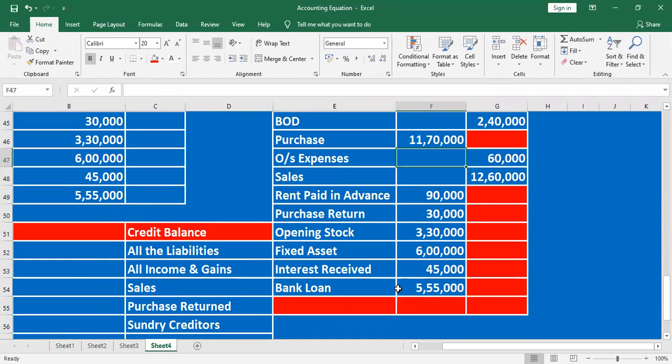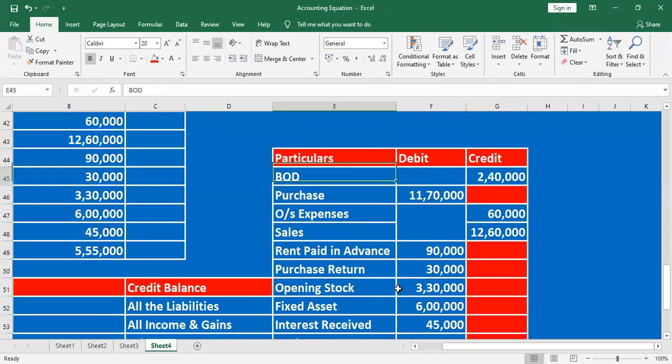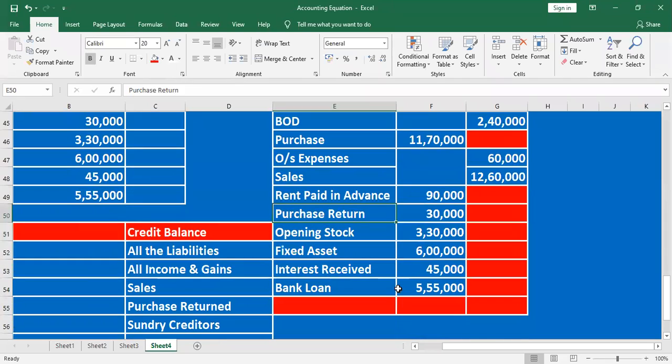Right. Outstanding expenses, we have a responsibility, a liability to repay the amount. It's a liability. That's why I mentioned the credit side. The opposite of outstanding expenses is rent paid in advance. Rent paid in advance, 90,000.